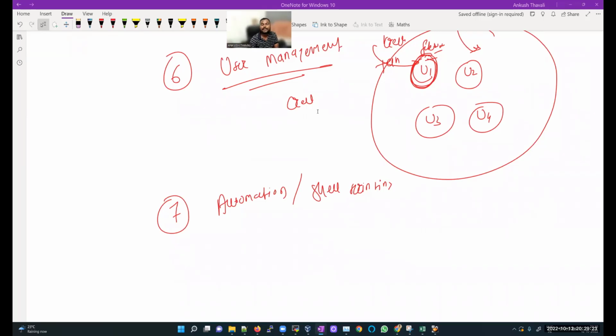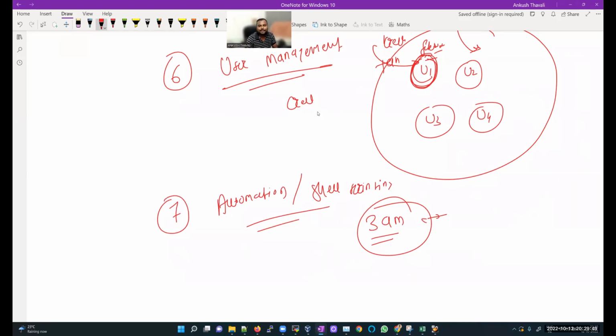Many times you need to take a backup in the night time. Let's say you need to kickstart a backup by 3 a.m. One day you will take a backup manually, two days you will take a backup manually, but it's very difficult, right? So if I want to take a backup by 3 a.m. in the night, instead of running that script manually, can I do one thing? I will automate this backup.